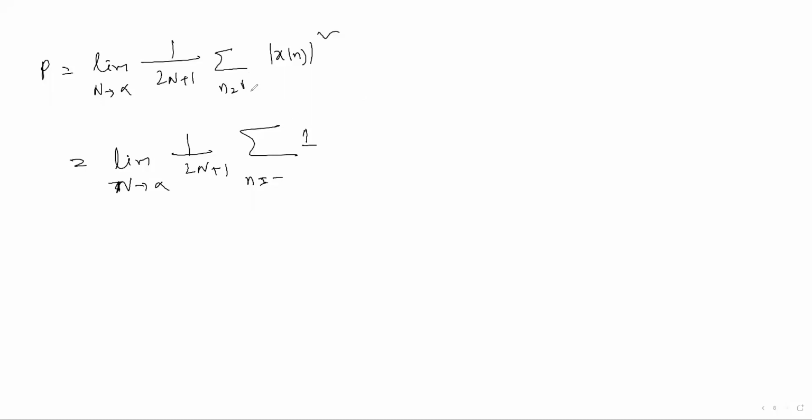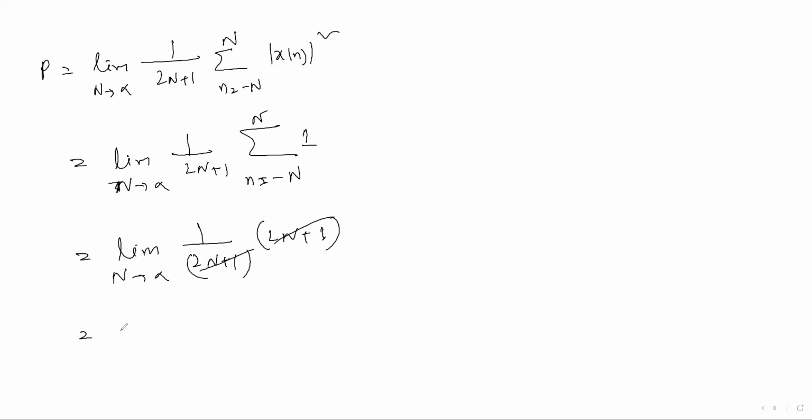N equal to -n to n, okay, 1. Now limit n tends to infinity, 1 by twice n plus 1. This sum over n equal to -n to n we can write as twice n plus 1 only. Then this will cancel. Limit n tends to infinity of 1 will give 1 only, which is a finite number.